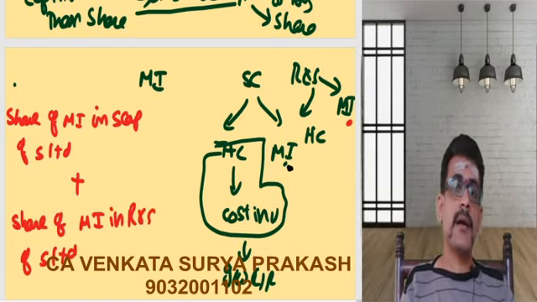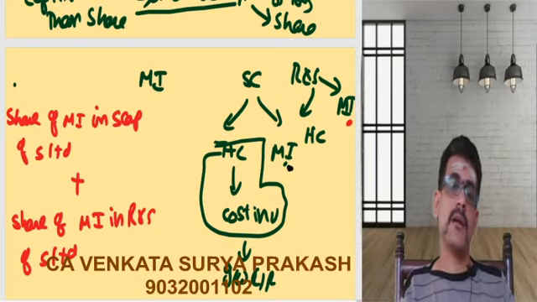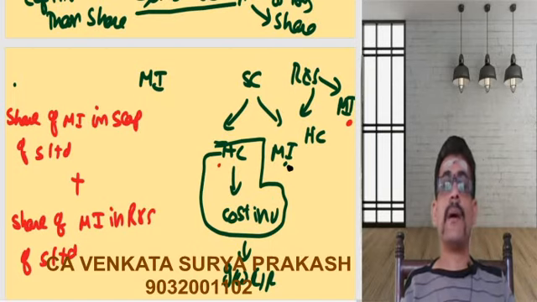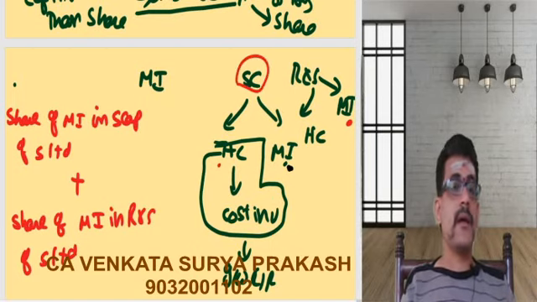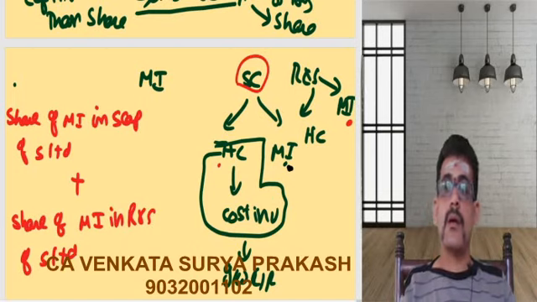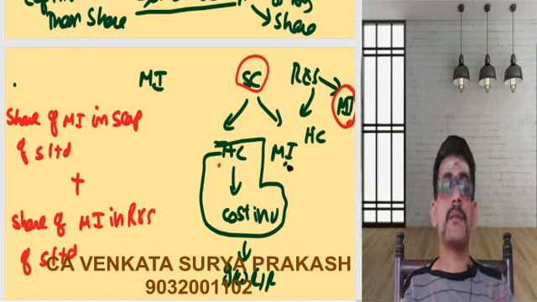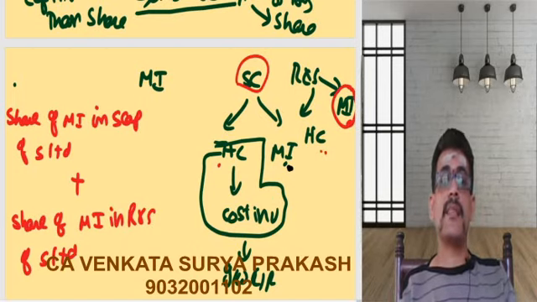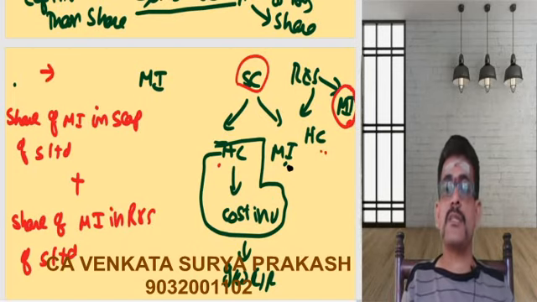Now what we had done, the entire share capital we had considered. The first portion of 60% is going to cost of control, the remaining 40% is going to the minority interest. With this I had considered the entire share capital. Now I had considered this portion of my reserves and surplus. What about this portion? That's your other point to be considered.